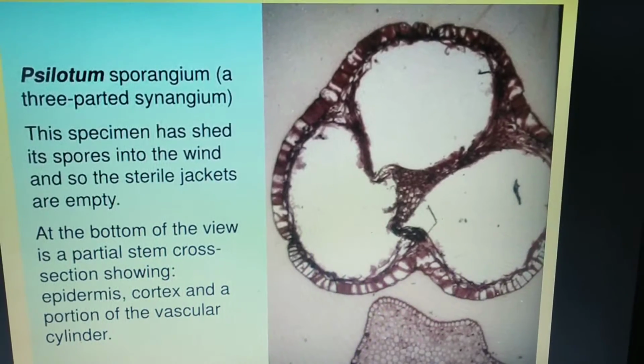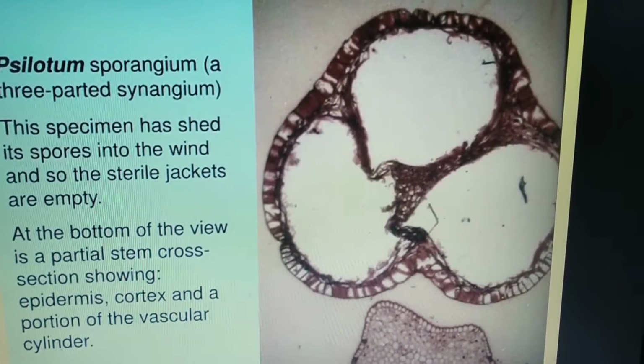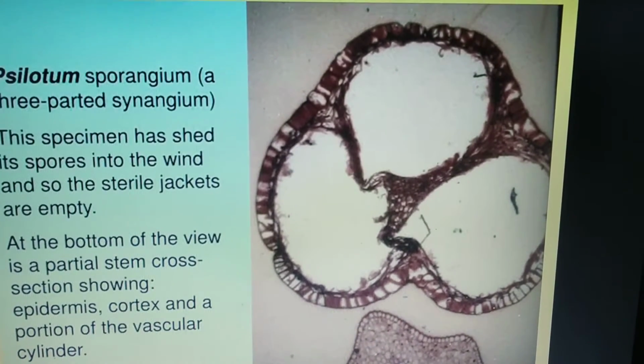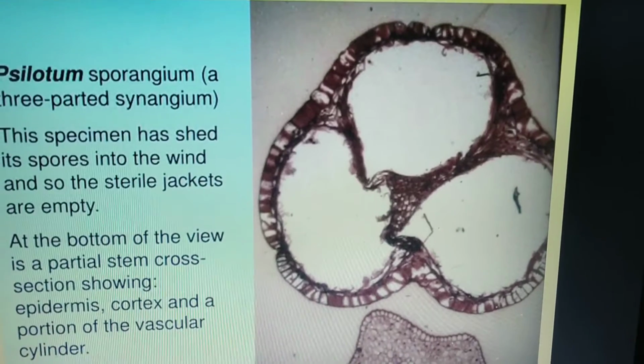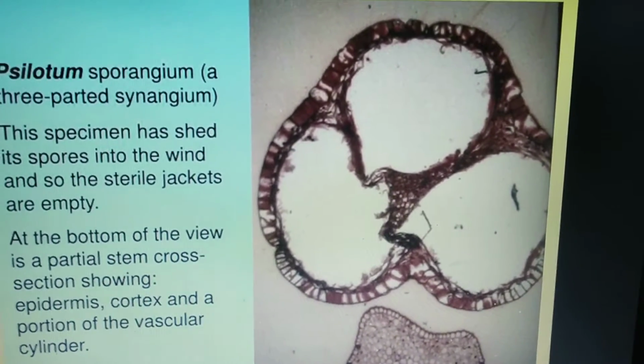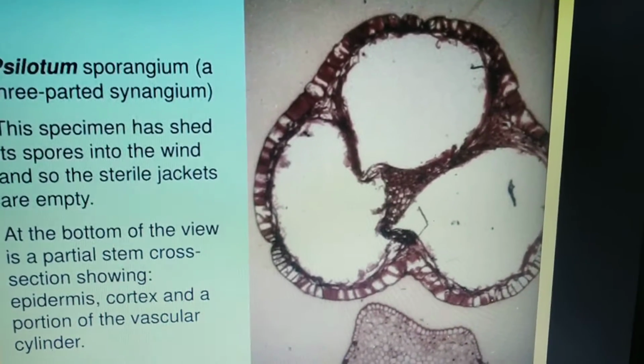There are 3 partitions. They have very short stalks, and they are usually borne in the axils of small bifid leaves on the aerial branches, and this triad of sporangia is referred to as the synangia.